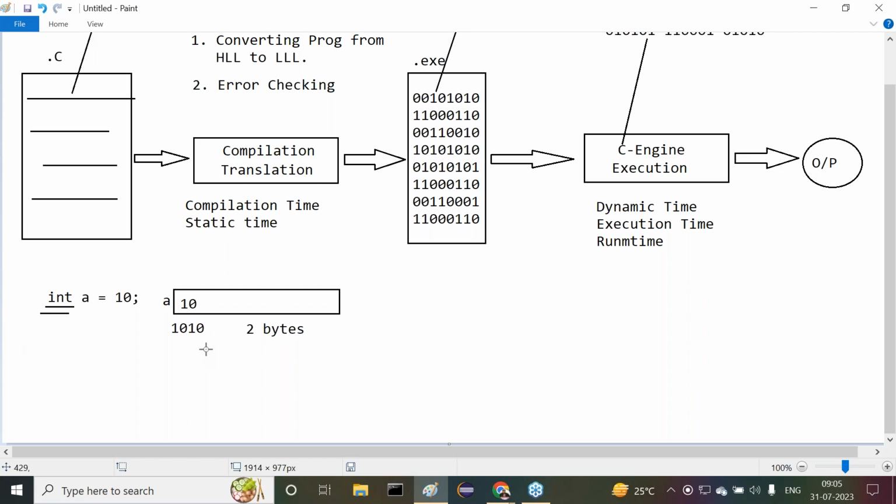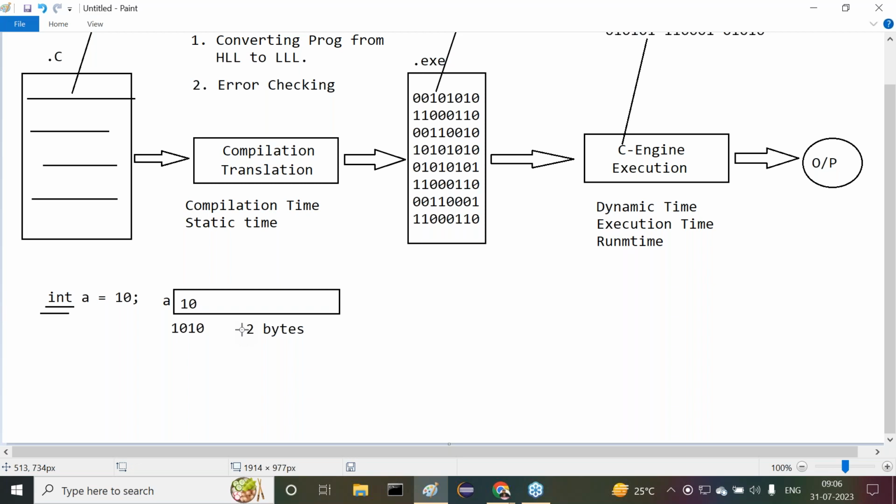Also carefully. Now tell me, memory must be allocated for the primitive data types or not? When we compile the program or when we execute the program, whenever we declare like this, int a = 10, definitely some memory must be allocated for the variable or not? You have to respond for me. Memory must be allocated for the variable or not? So this is called memory allocation. The process is called what? Memory allocation. Clear?